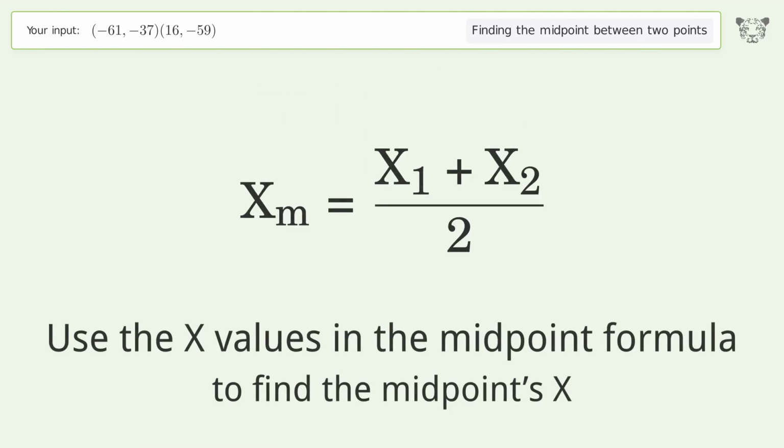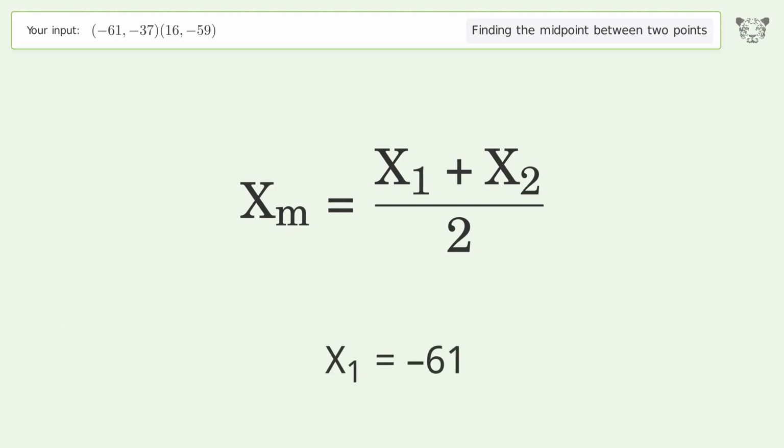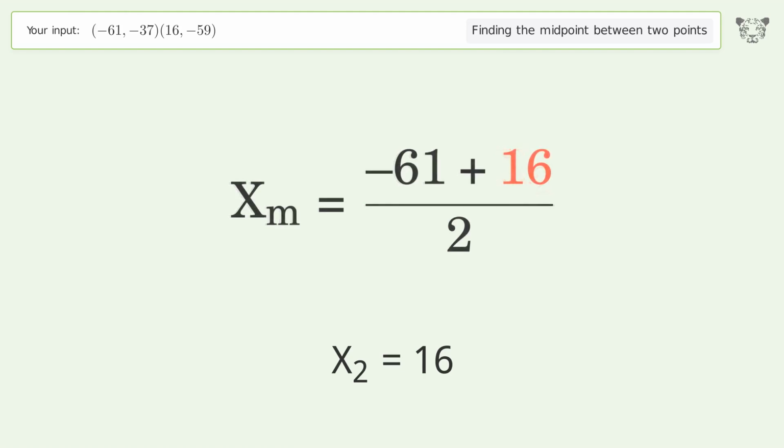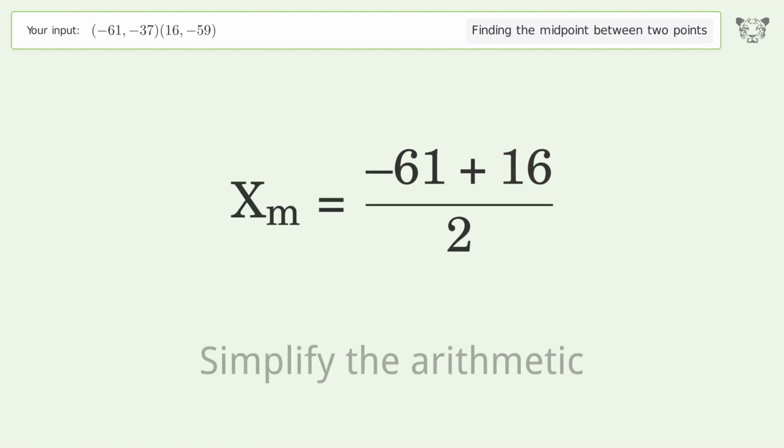Use the x values in the midpoint formula to find the midpoints x. x1 equals -61. x2 equals 16. Simplify the arithmetic.